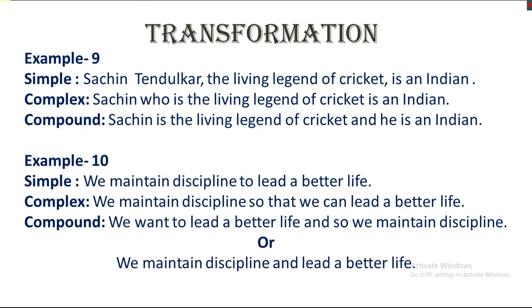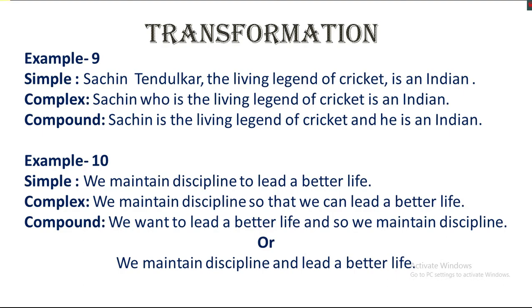To lead a better life implies purpose. There are 4 words like these: to, with a view to, in order to, and for. These 4 words imply purpose, and then we can use the subordinate conjunction so that to make it a complex sentence. We maintain discipline so that we can lead a better life.